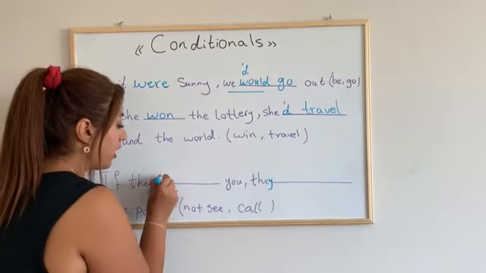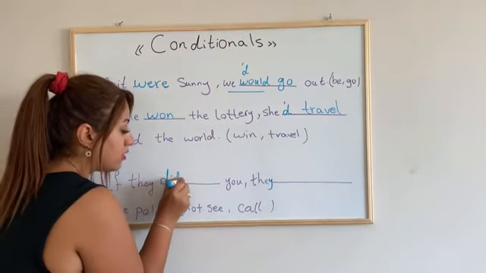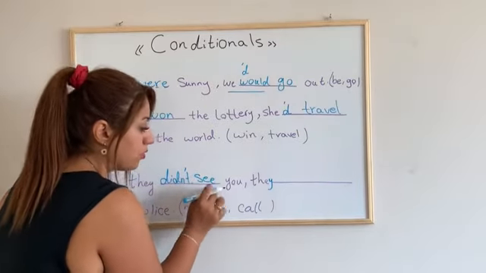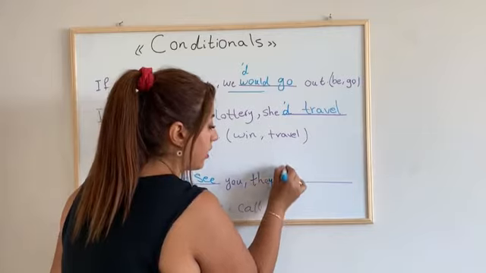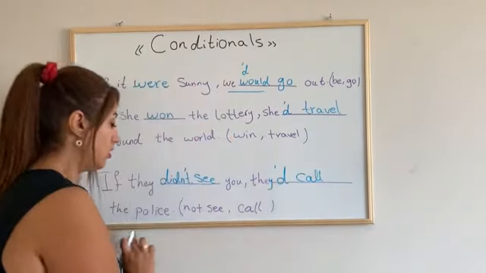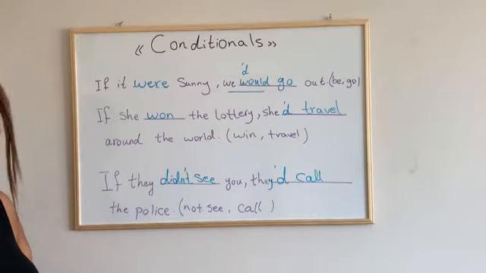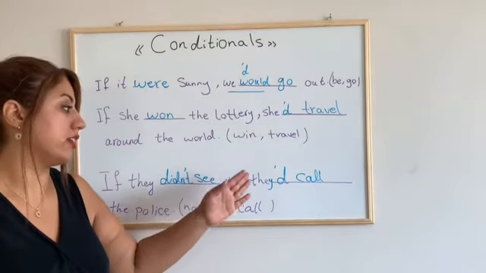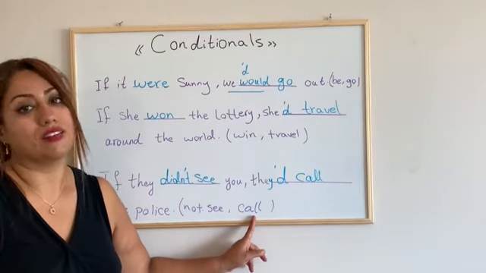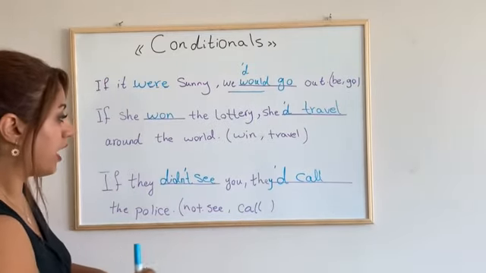So if they didn't see you, they would call the police. So now they saw you and they never call the police, or they won't call the police. It's about now, from now on.